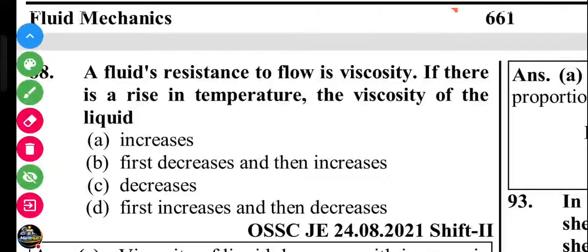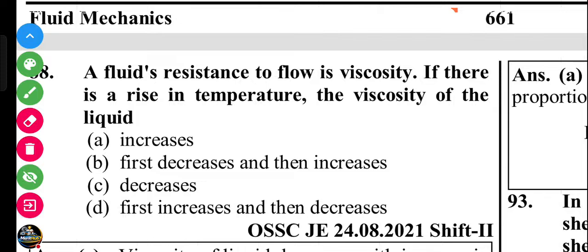Question number 88. A fluid's resistance to flow is viscosity. If there is a rise in temperature, the viscosity of the liquid? What is the cause of viscosity in liquid? The intermolecular attraction force is the cause of viscosity.